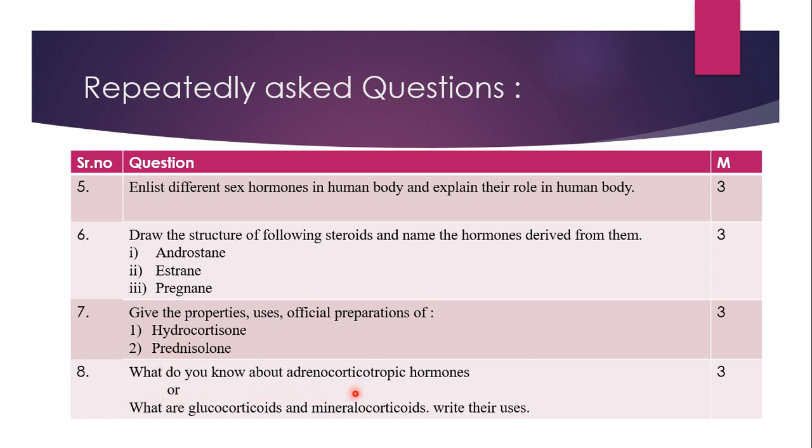Then, what do you know about adrenocorticotropic hormone? Or, what are glucocorticoids and mineralocorticoids? Write their uses. It is one and the same, only they have asked in 2 ways. ACTH, that is adrenocorticotropic hormone, is the same, and glucocorticoid and mineralocorticoid are also the same. That means glucocorticoids and mineralocorticoids come under ACTH only. So for both questions you are supposed to write the same answers. Only the way of asking is different.